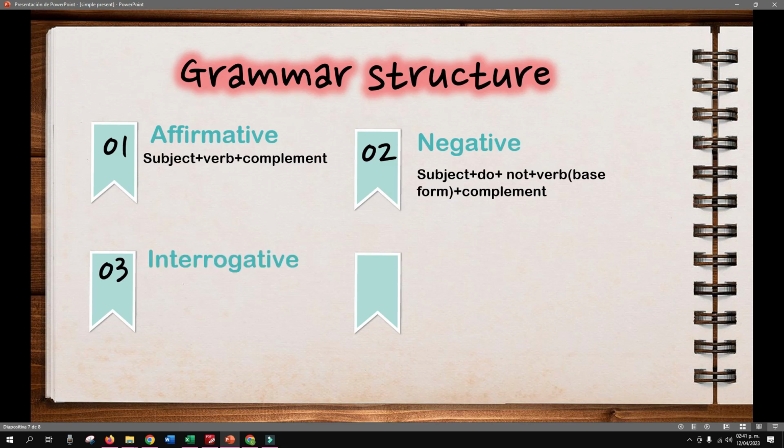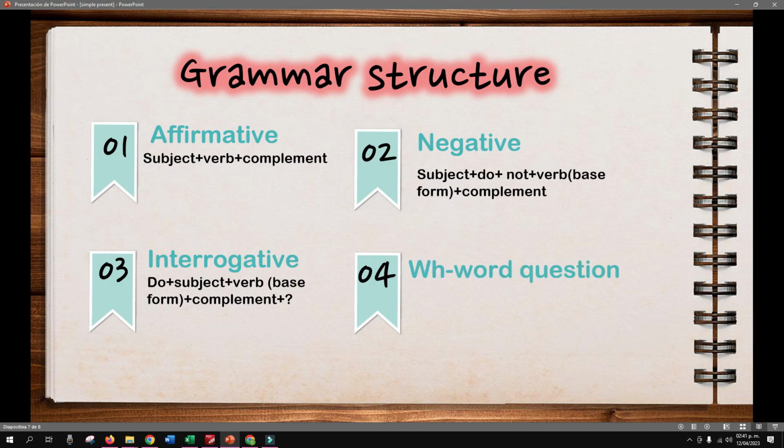Also, the interrogative. First, we need to use the auxiliary, do. Then we're going to use the subject plus the verb, the base form obviously, complement and question mark. That is a yes no question, right? So we need to answer them in a short way, right? Also we can have WH word question.